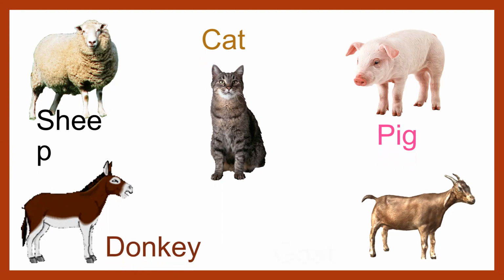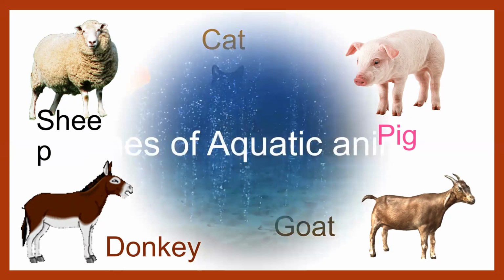D-O-N-K-E-Y, donkey. Then we have goat, G-O-A-T, goat. They all are domestic animals. They can live with us and sometimes they live at farm also.